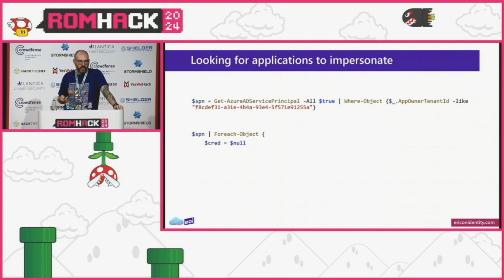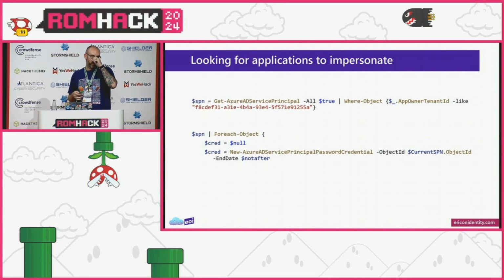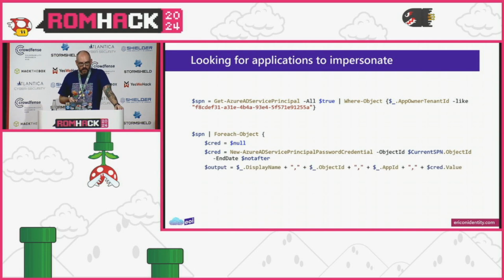And then we're just going to run this through a foreach where we're assigning a new service principal password credential. Unlike with users, where we can dictate what a password might be, with service principals we're just given something that's generated by Microsoft on the back end. So we dump this out to a CSV so that we can operate with these later. We're looking at using password credentials, and I also tested this with certificates, asymmetric key pairs. The findings are mostly similar for the applications that supported these flows.